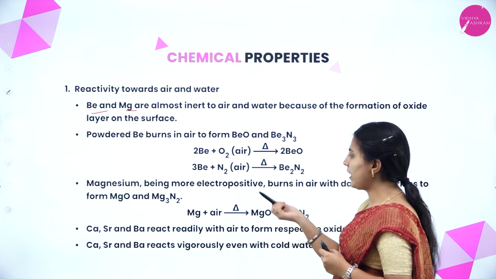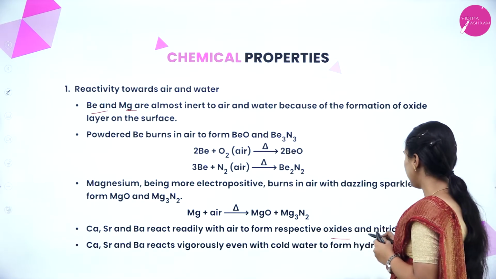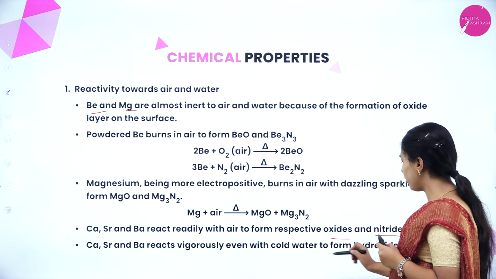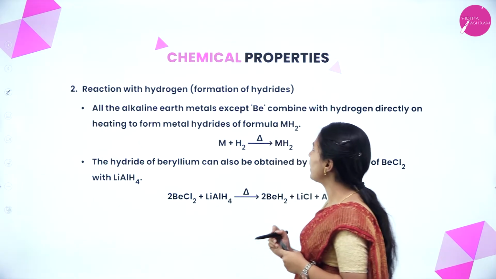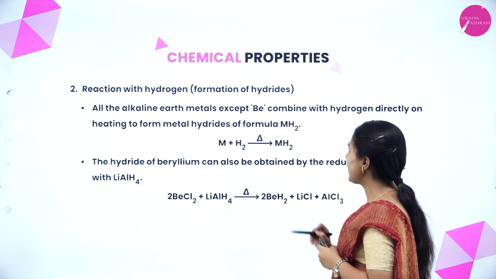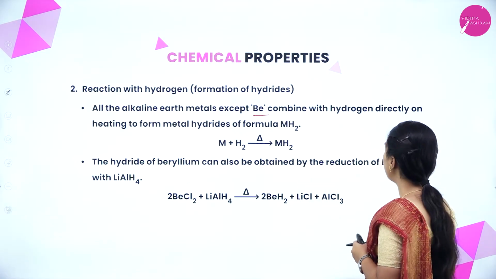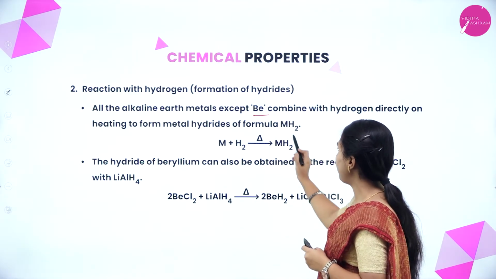Other elements like calcium, strontium and barium react with air to form oxides and nitrides. With cold water, they will form hydroxides. Next, reaction with hydrogen, that is, formation of hydrides. All the alkaline earth metals except beryllium combine with hydrogen directly on heating to form metal hydrides of formula MH2.